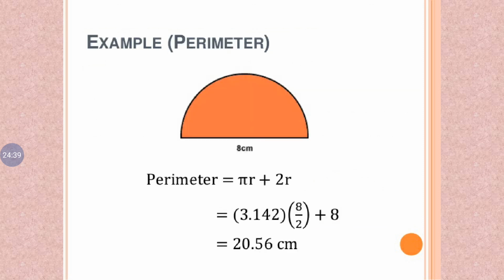Perimeter of a semicircle. The diameter is equal to 8 cm. Radius is d by 2, so 8 by 2, which is 4. Perimeter is equal to pi r plus 2r: 3.142 into 4 plus 8. So we get a value of 20.56 centimeter.